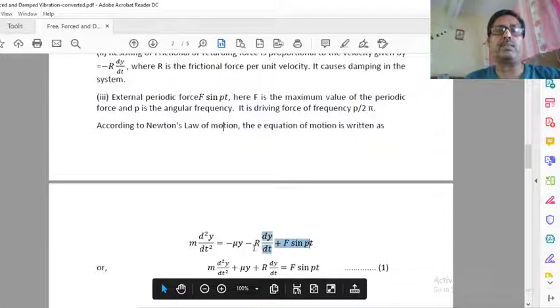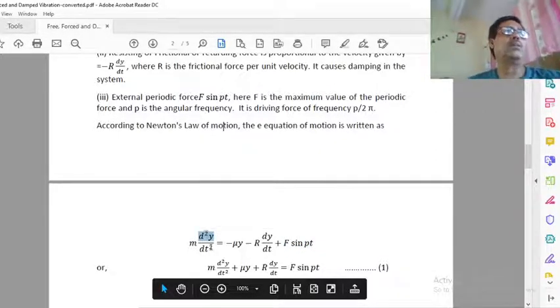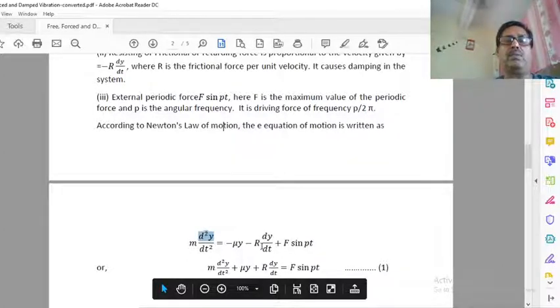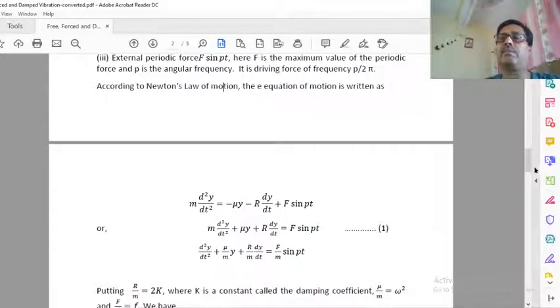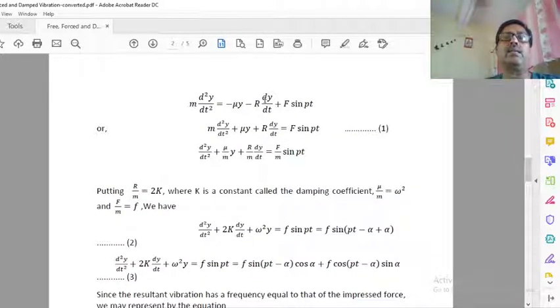So we are going to write the equation of motion from Newton's second law. This is the resistive force, this is the restoring force, this is the external periodic force, and this is the mass into acceleration. As you know from Newton's second law, total force is equal to mass into acceleration. So now we solve this. We do a simple calculation here, and now we divide all the terms by m. You will get d2y by dt2 and so on.